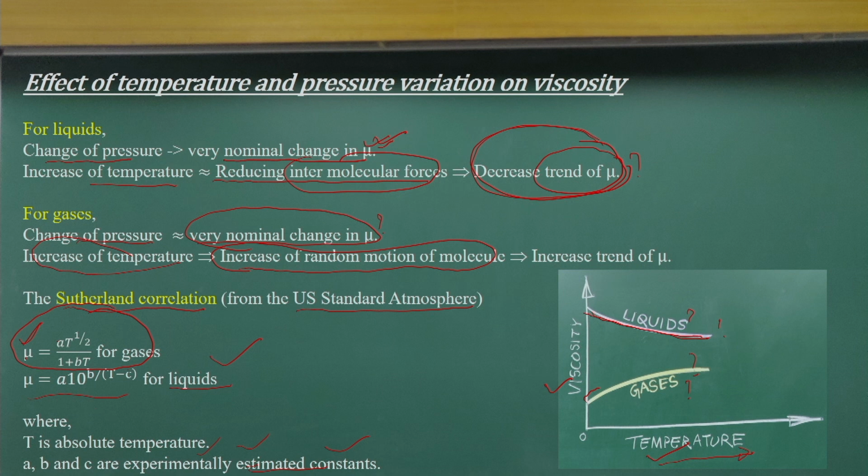So based on whether it is a gas or a liquid, we decide which equation to follow and which coefficients to use. Mostly they are available in any textbook or reference book.